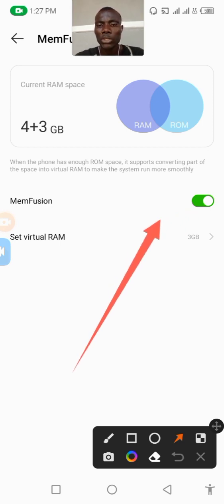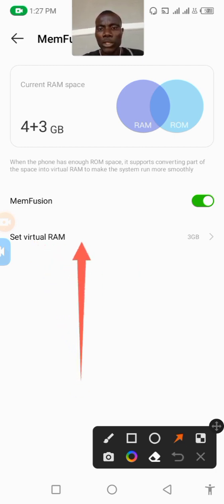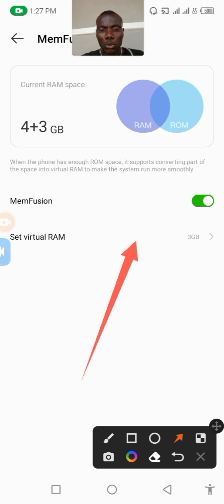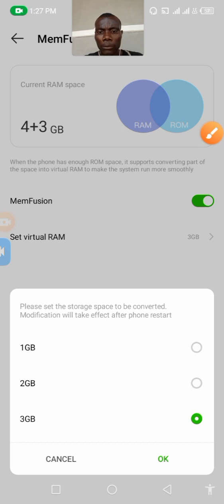Then after you have changed it, you will now go to this second one here. You will go to this particular one, set virtual RAM. Then you touch it. I'm going to touch it for you to see now. You can see I've touched it. You see 1 gig RAM, 2 gig RAM, then 3 gig RAM. This is where you can increase the RAM of your phone to a higher RAM. So that is how you do it.